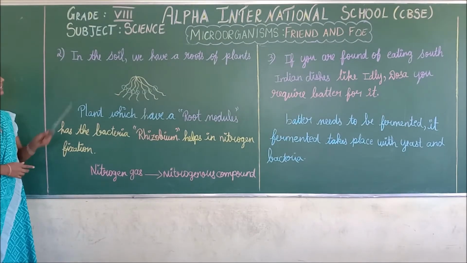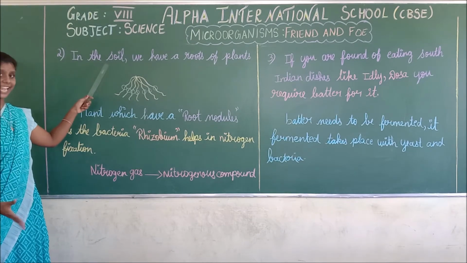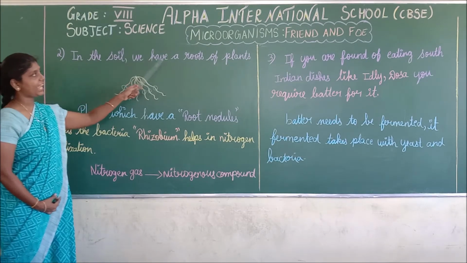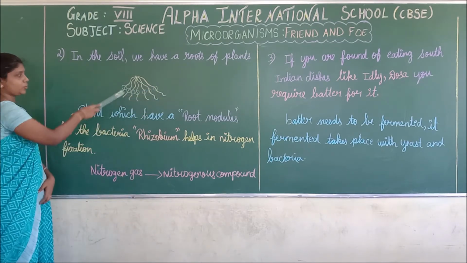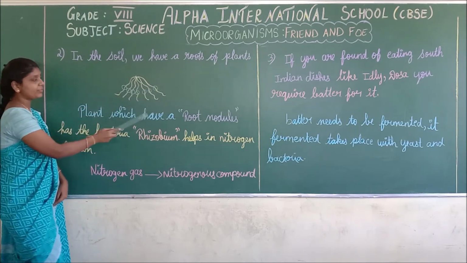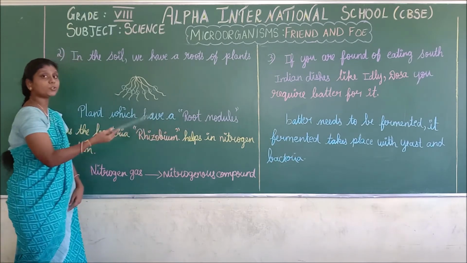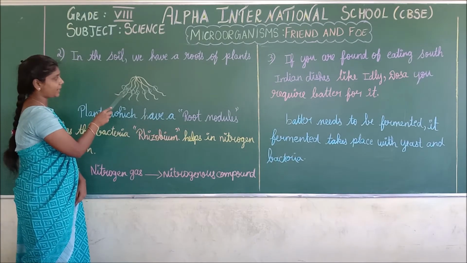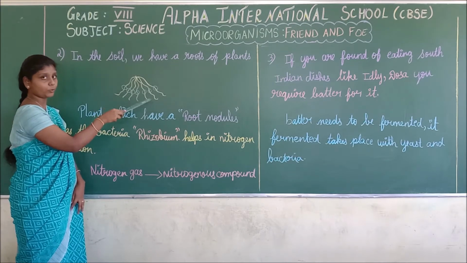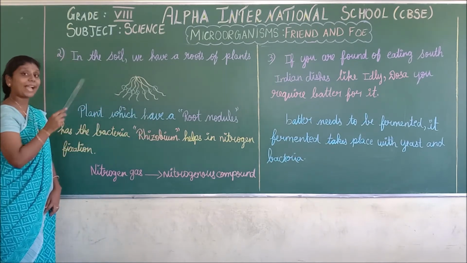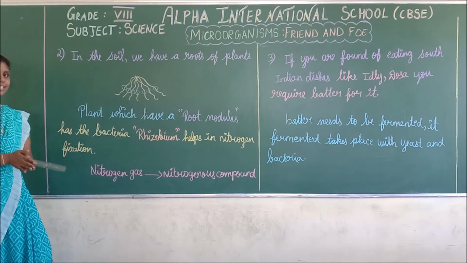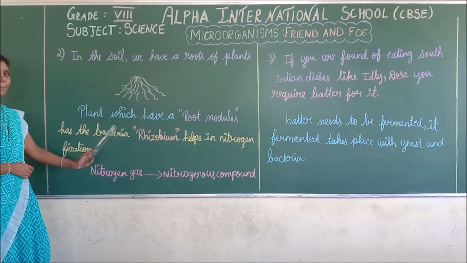Next, the second case is in the soil, in the sand. In the soil, we have roots of plants. We have what? Roots of plants. See, this is the roots. Okay, the plants which have root nodules. What are root nodules? I am putting a round mark. This is called a root nodule. A plant which has root nodules has bacteria.